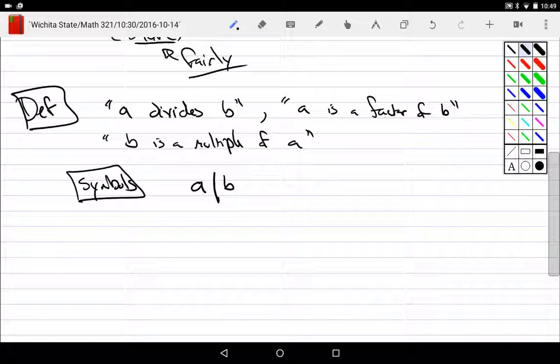Too often people look at this as a fraction. This is not a fraction. This is the word divides. The thing on the left is trying to share the stuff on the right fairly. When does this happen? This is true when, well, what does it mean to share evenly? That would mean that everybody who showed up somehow gets an integer and we still have the same amount of coins left.